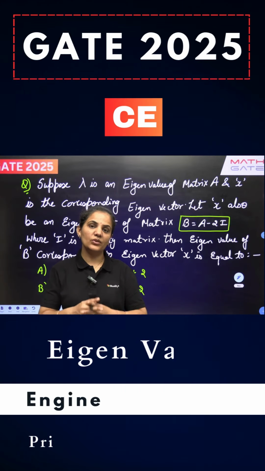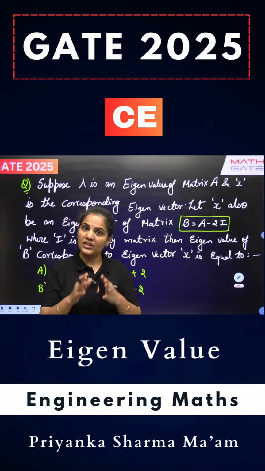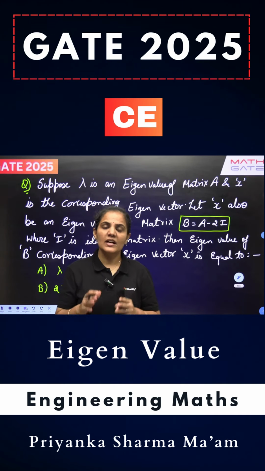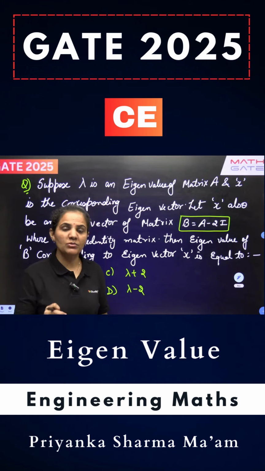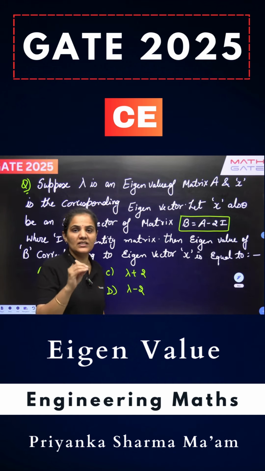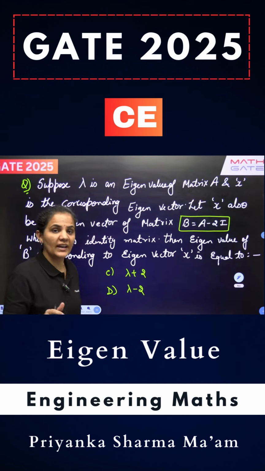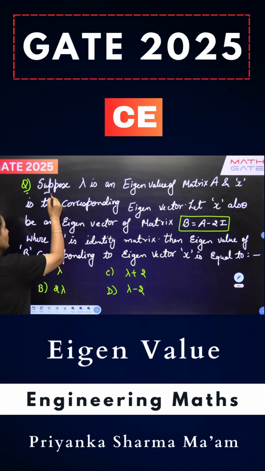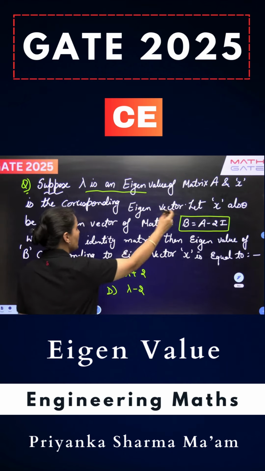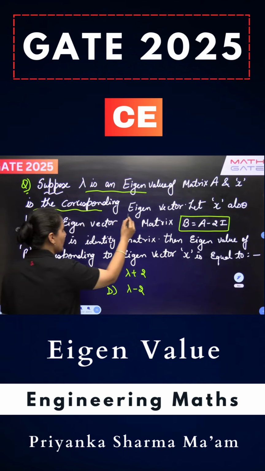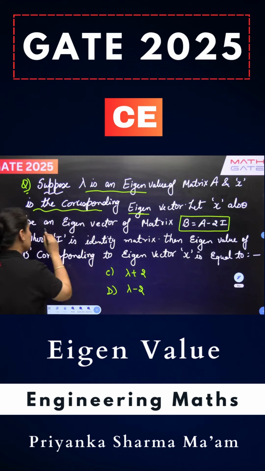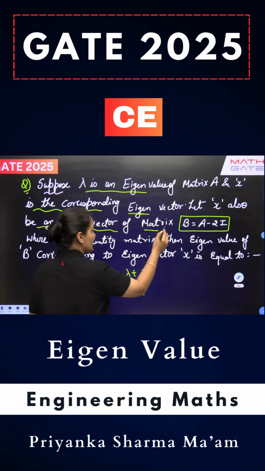Let's see the solution of this GATE 2025 question which has been asked in the civil branch based on the eigenvalues. One of the very easiest questions which has been asked in 2025 from the eigenvalue segment. So the question is talking about, suppose lambda is an eigenvalue of matrix A and X is the corresponding eigenvector. Let X also be an eigenvector of matrix B.